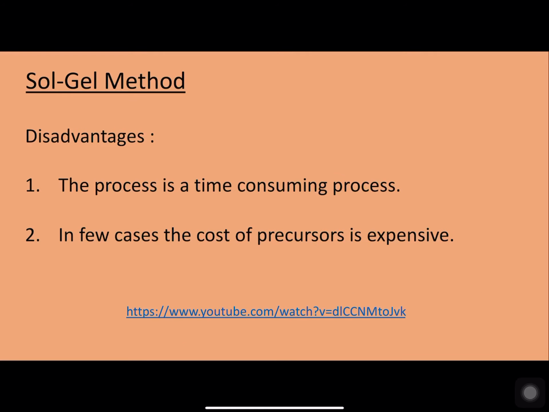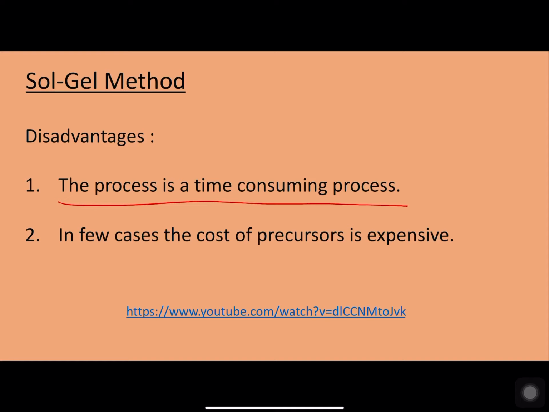There are also some disadvantages of this method. Namely, the process time is very long. It is a time consuming process because it requires allowing the gel to dry, where the solvent present has to escape from the gel, or otherwise some other methods are required to expel the solvent trapped within the gel.